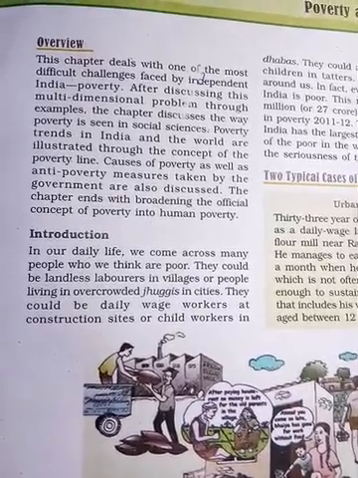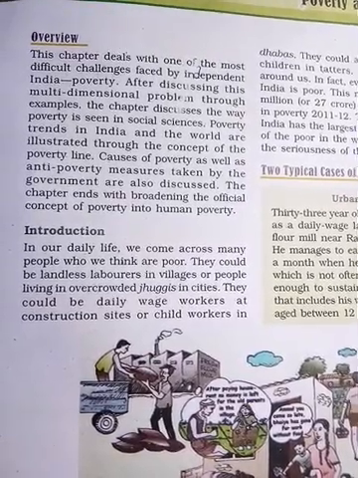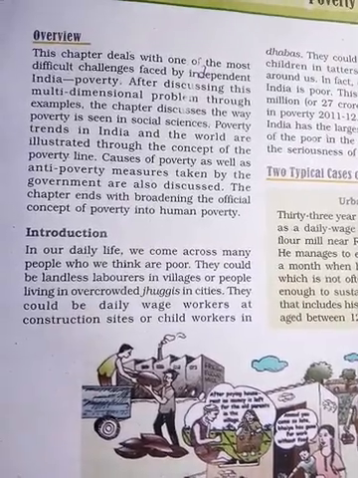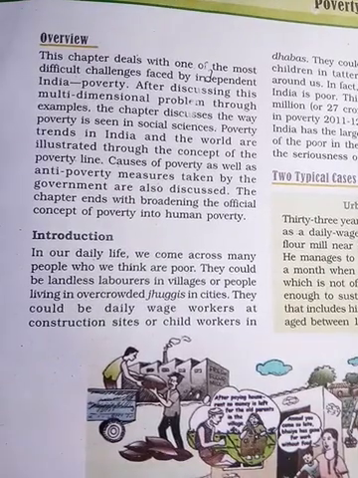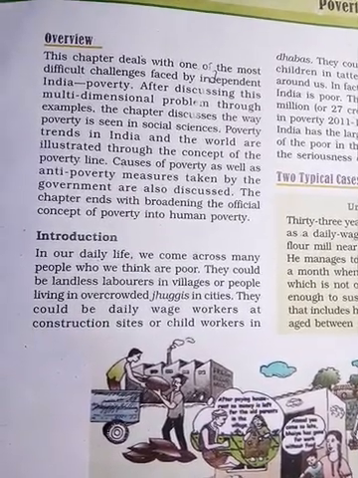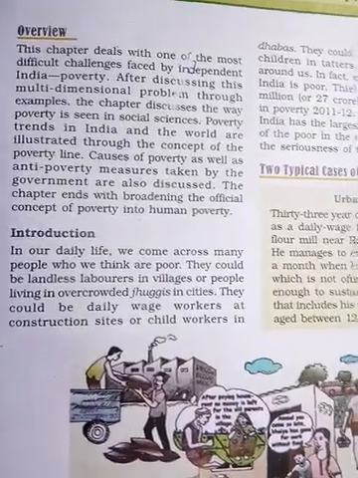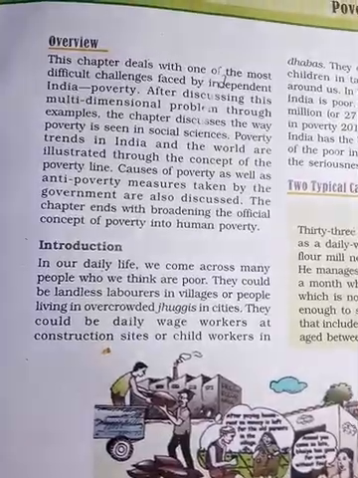People living in cities in a kacha house, or daily wage workers, those who are doing physical work, cobblers, rickshaw drivers, all are included in this.